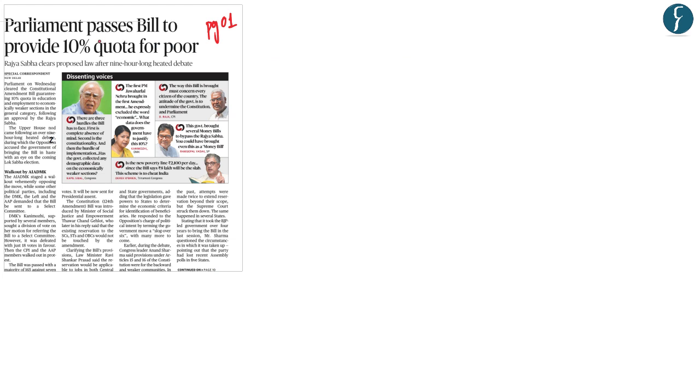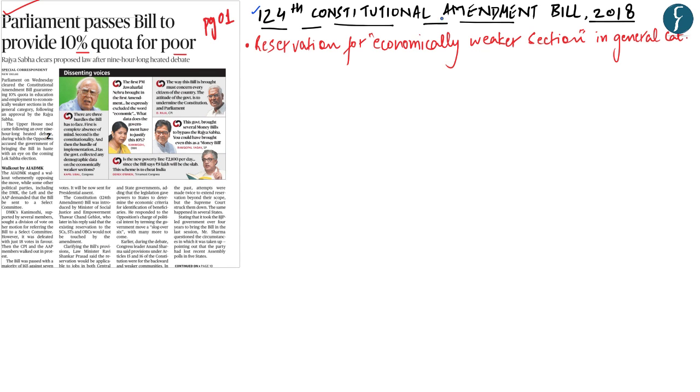So let's start. The news is stating that the Constitutional Amendment Bill, which provides for 10% quota for the poor, has been passed by the Parliament. That is, it has been passed by both the houses of the Parliament, the Lok Sabha and the Rajya Sabha. The 124th Constitutional Amendment Bill of 2018 provides for reservation for the economically weaker section of a society in the general category. That is, it seeks to provide 10% quota for those economically weaker sections of the people who are not covered by any of the existing reservation schemes.